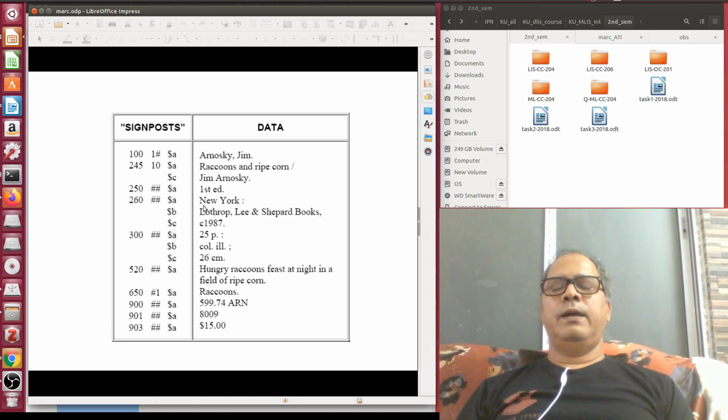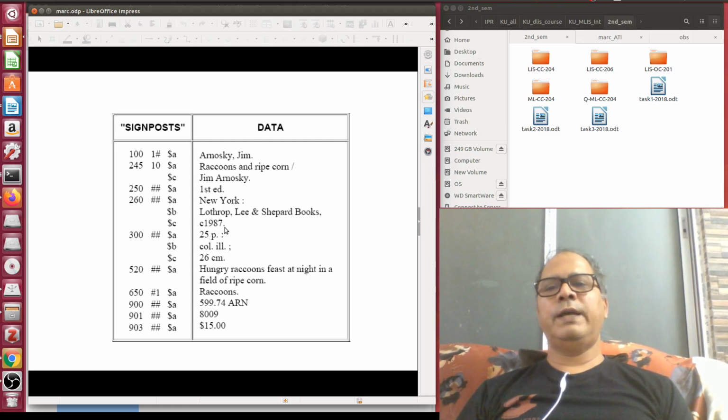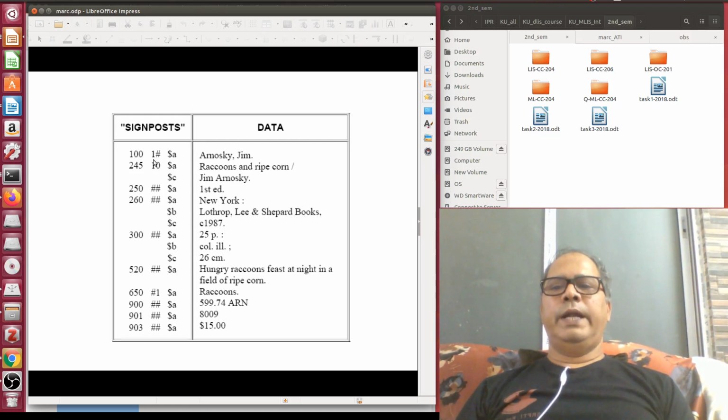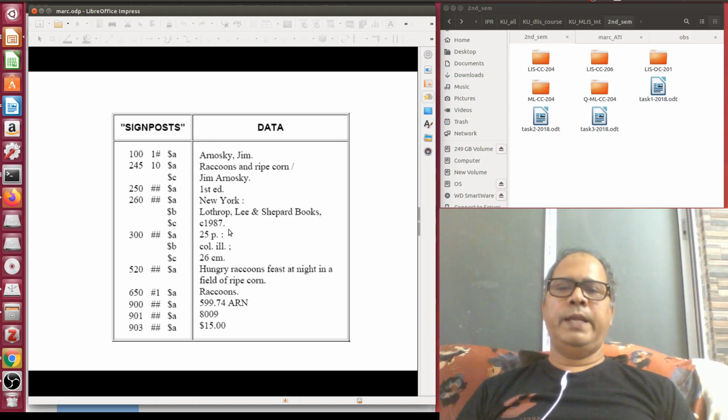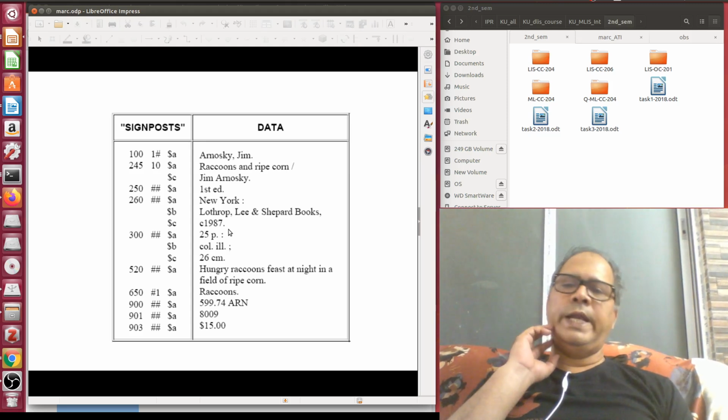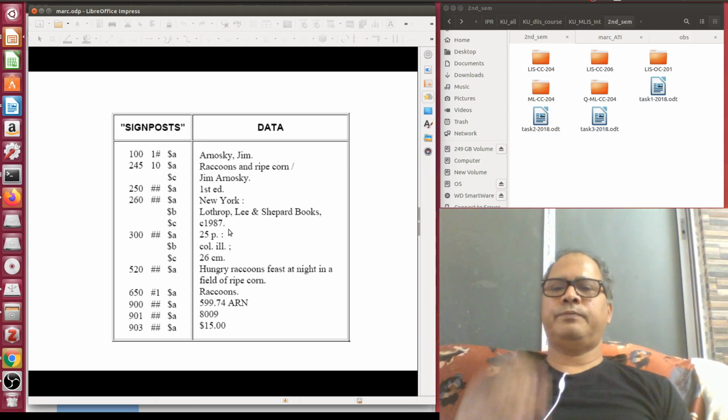First, subfield a, place of publication, then you see space colon. Then subfield b, name of the publisher, with the punctuation mark comma. Then subfield c, year of publication, 1987 dot. So you see here the tag, both indicator positions, and subfields. If a field is divided into 3 subfields, a, b, c, you have to write it in this way. So this is how I am representing MARC data on pen and paper. I will also show you how you can enter data inside a library automation software.